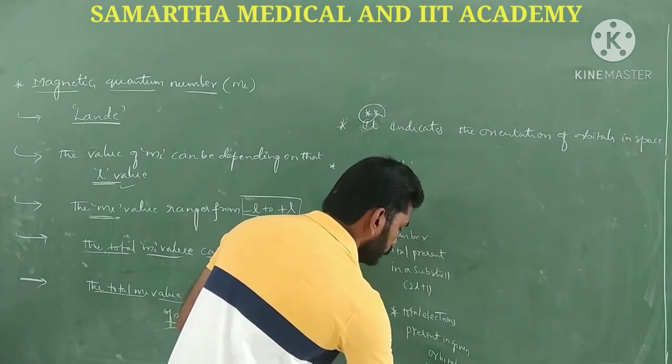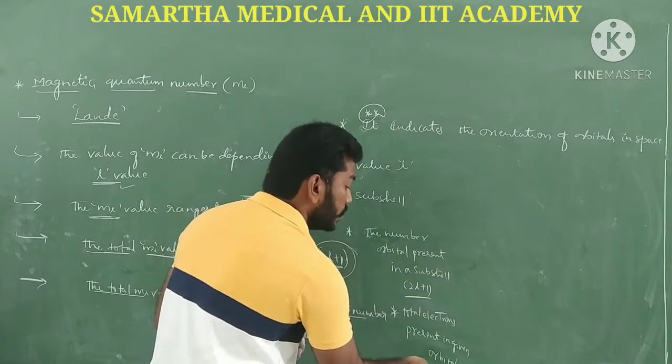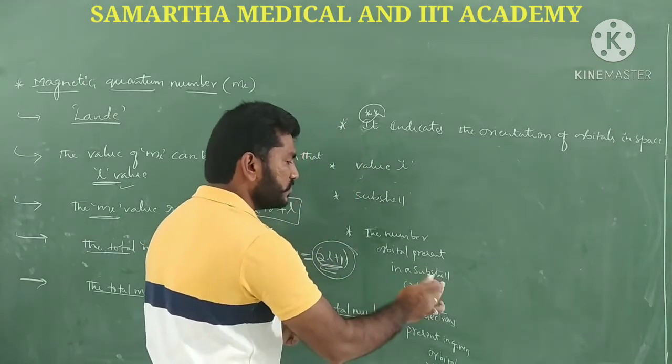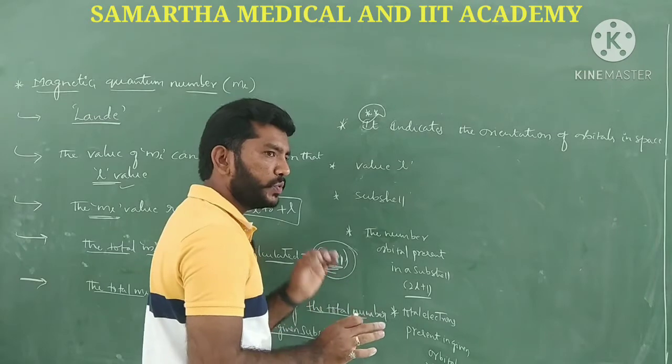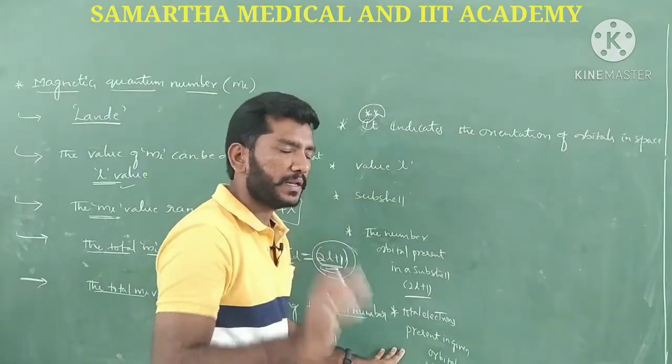These two formulas are very important, guys: 2l plus 1 is for the number of orbitals, and 2 into 2l plus 1 is the total number of electrons present in that particular orbital.